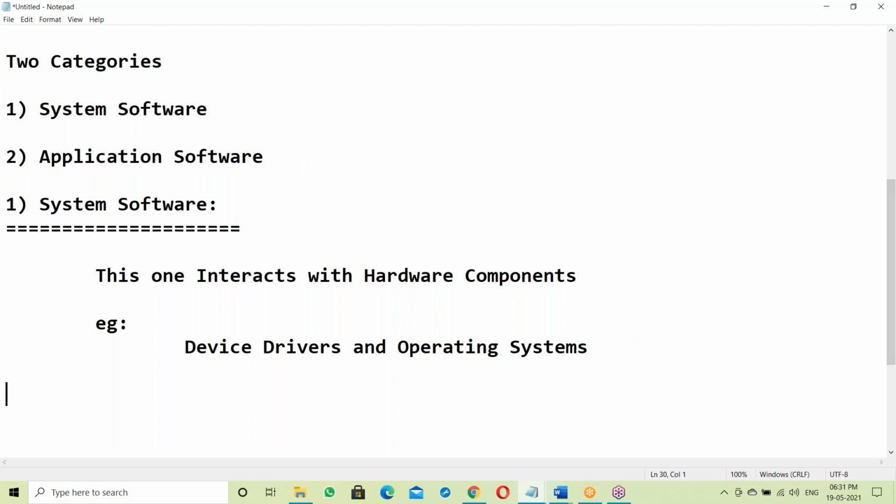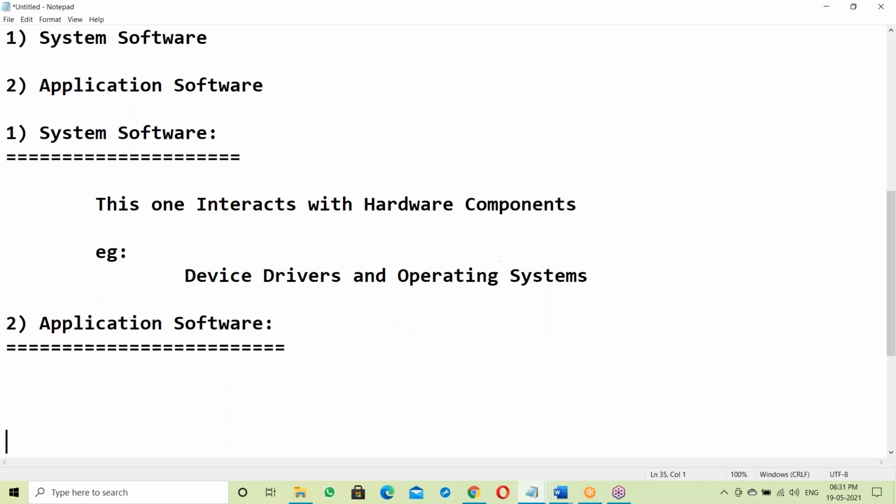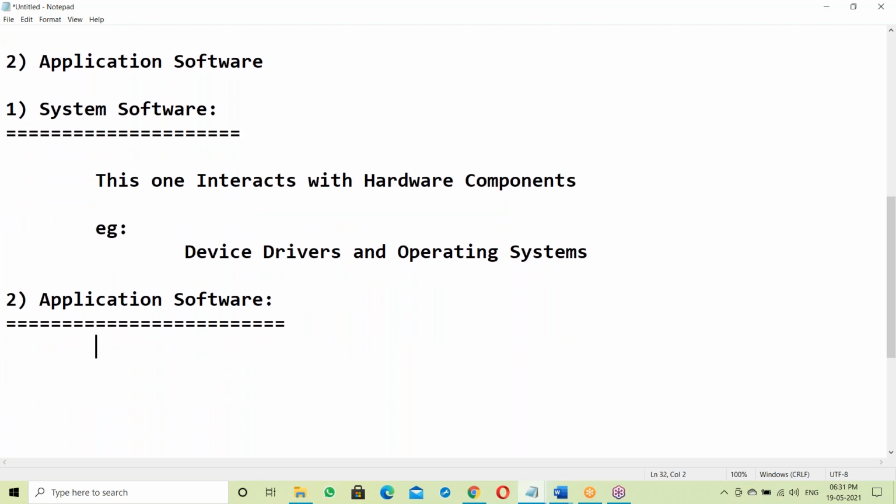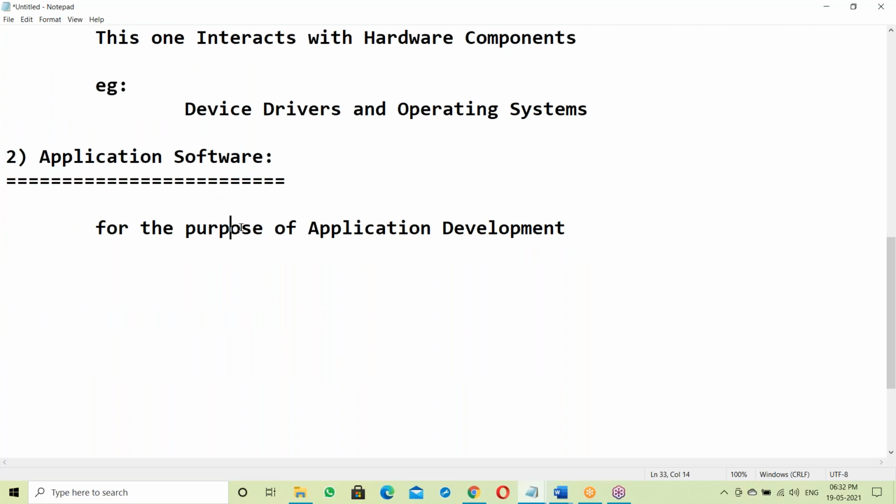Next, application software. Java comes under application software. So what is application software? This is for the purpose of application development.